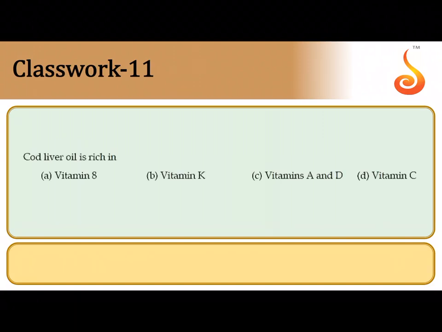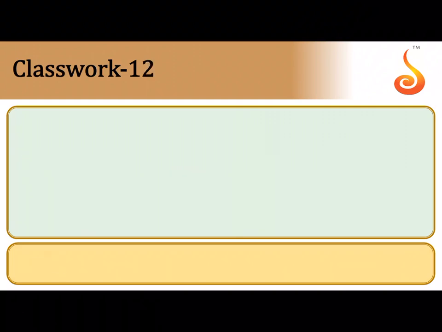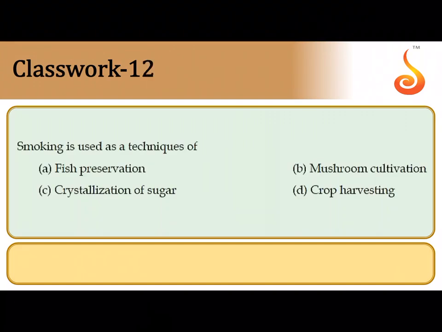11th question, cod liver oil is rich in option C. Vitamin A and vitamin D are the vitamins which occur abundantly in this cod liver oil which is extracted from fishes. So it is option C. 12th one, smoking is a technique of fish preservation. So it is option A, it is used in fish preservation.